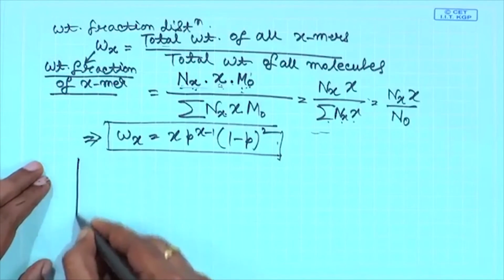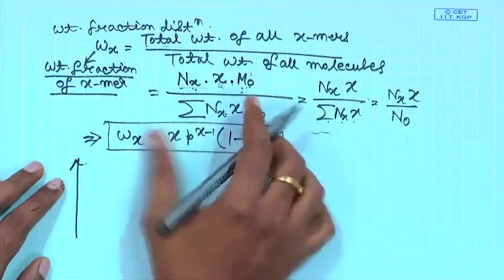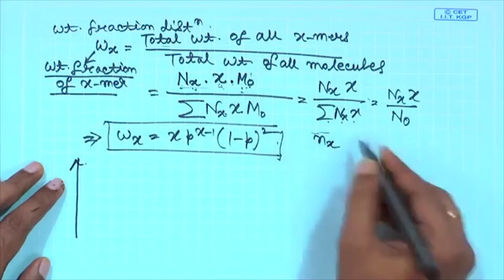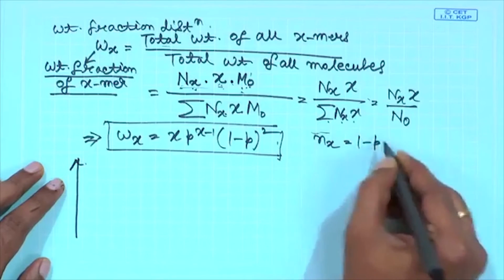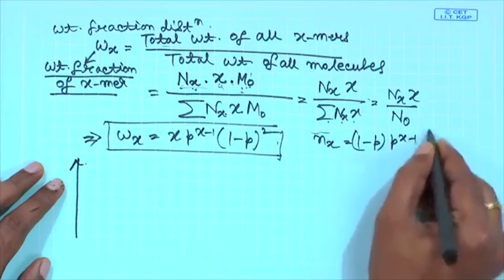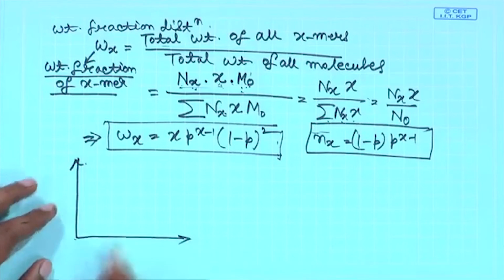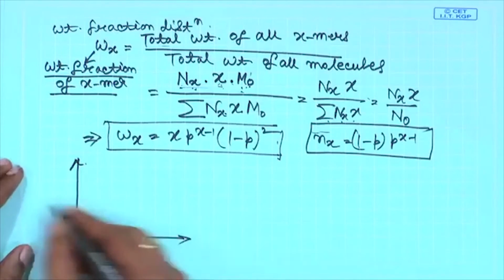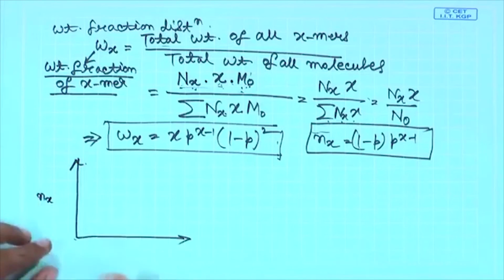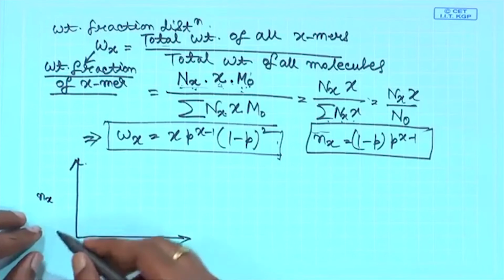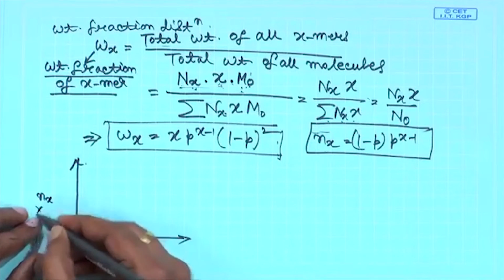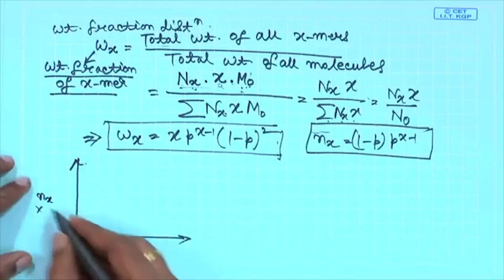So, here I am also putting the number fraction distribution, (1 minus p) into p to the power x minus 1, that is the number fraction distribution. So, if you plot this number fraction or nx as a function of x, that is the degree of polymerization, and you are actually multiplying by some factor, say 10 cube or something like that.